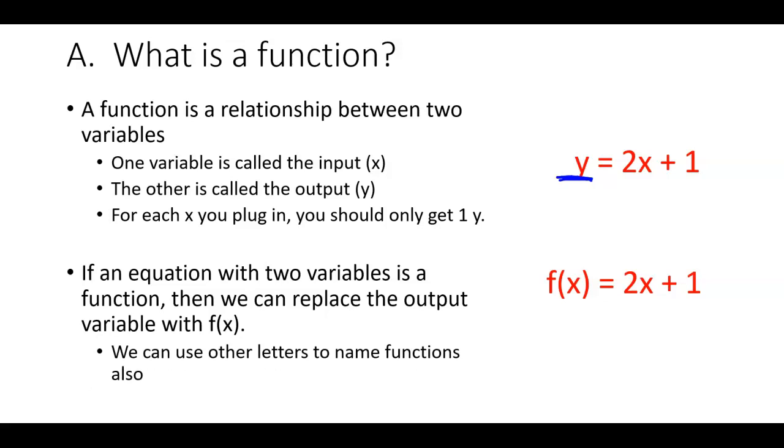Is there anything else on here? And just so you guys know, we could use other letters. It doesn't have to always be f of x. It could be g of x. Sometimes we're talking about multiple functions at once, and because of that, they need different names. You can't call them all f of x. So you could use different letters, just so you guys know. You can use g of x, h of x, j of x, anything you want to. They're just different wedding rings, but they all mean the same function. Okay?